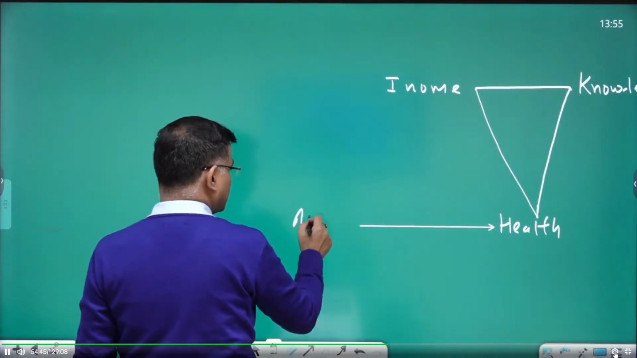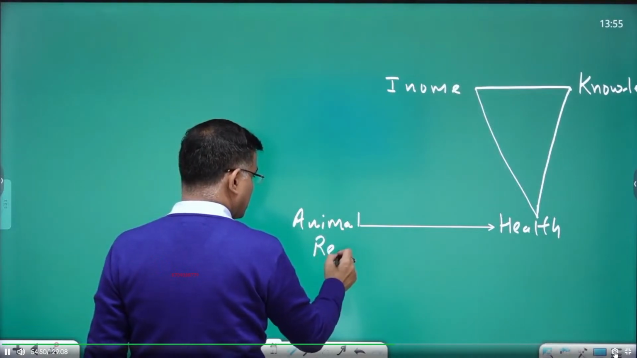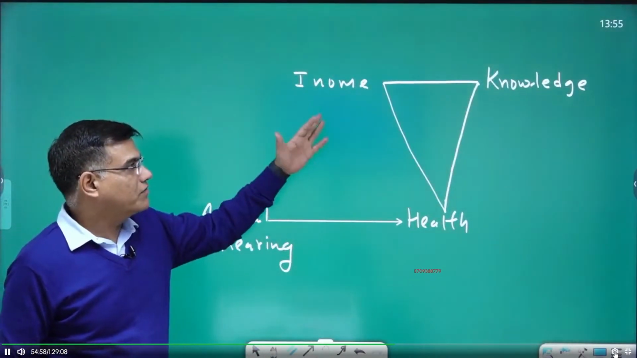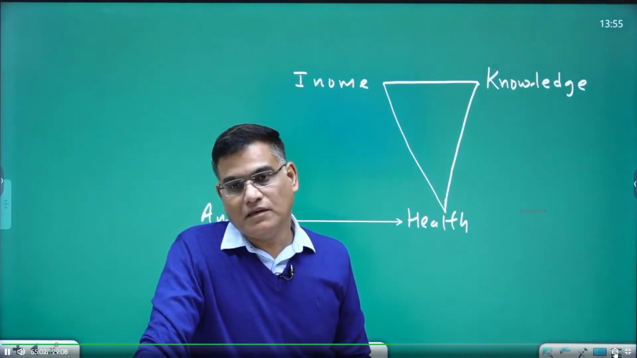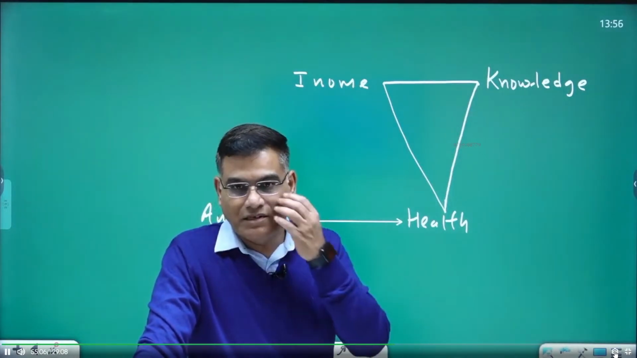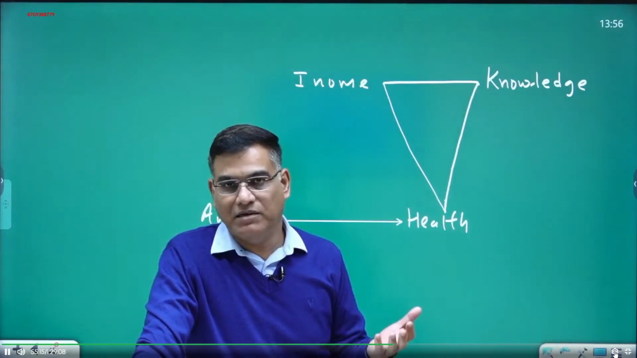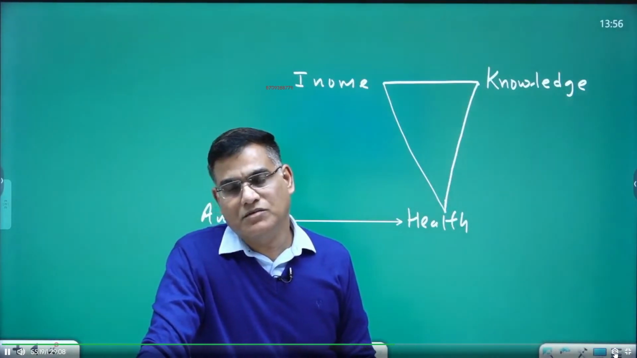You can say it is animal rearing, which can directly lead to health, even if you don't have income or knowledge about how to spend that income on different nutrient items, right? So in the villages, since animals are available at home, people can use milk and other products.